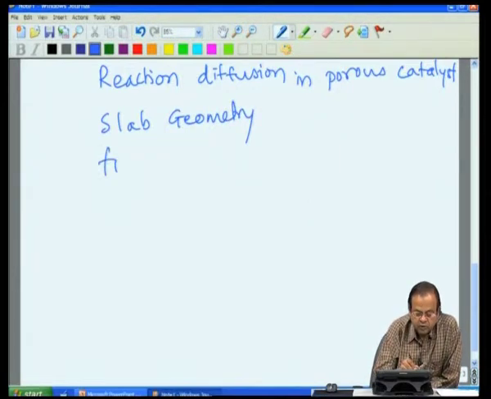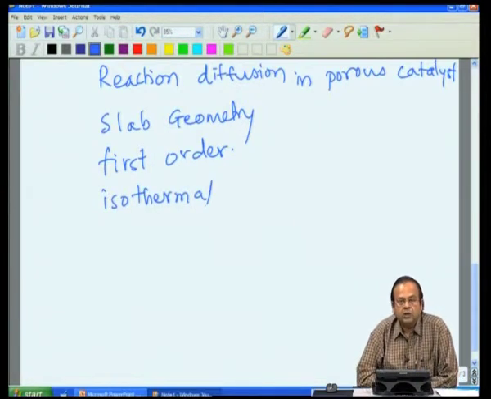We considered a first order reaction and isothermal conditions, very nice ideal conditions for which you get even analytical solutions.